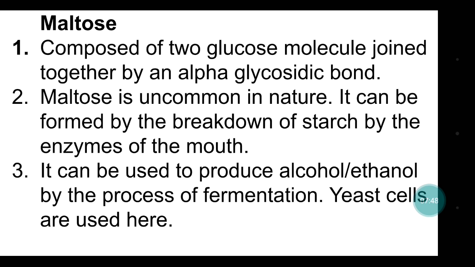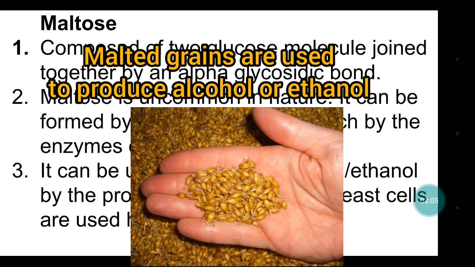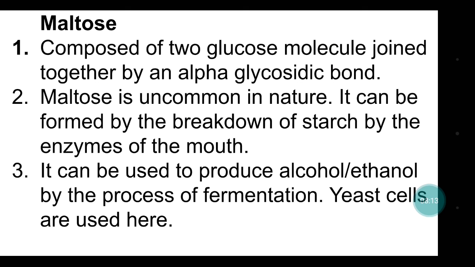Okay, so it is composed of two glucose molecules joined together by alpha glycosidic bond. Maltose is uncommon in nature, and it can be formed by the breakdown of starch by the enzymes of the mouth, and it can be used to produce alcohol or ethanol by the process of fermentation, and the fermentation process is carried out in the presence of yeast cells.